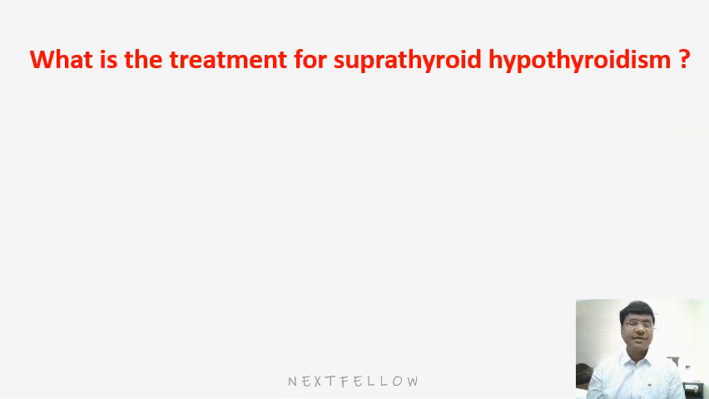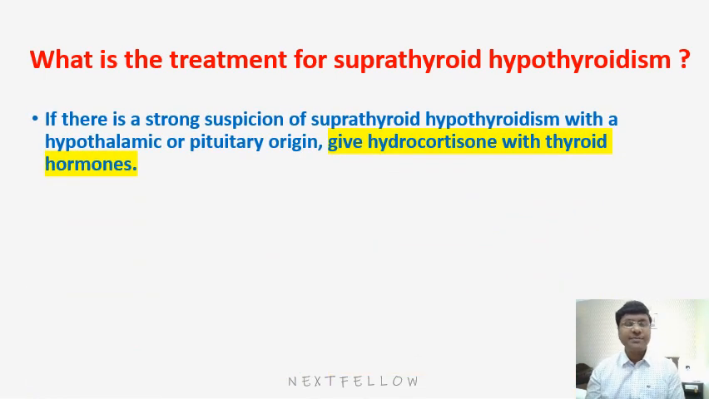Next thing is, what is the treatment for suprathyroid hypothyroidism? Suprathyroid hypothyroidism is nothing but pathology in the anterior pituitary or pathology in the hypothalamus. So if there is a strong suspicion of suprathyroid hypothyroidism with a hypothalamic or pituitary origin, then you need to give hydrocortisone along with the thyroid hormone. Why? Because whenever there is pathology in the pituitary, there will also be a decrease in your ACTH. Once there is a decrease in ACTH, there can be a decrease in steroids also. So you need to give hydrocortisone along with thyroid hormone.